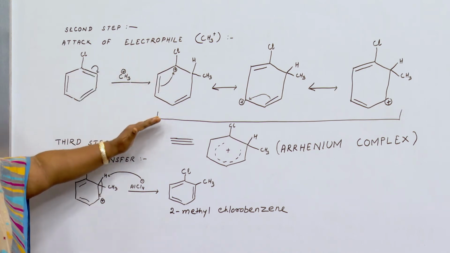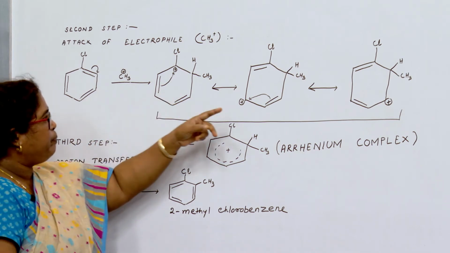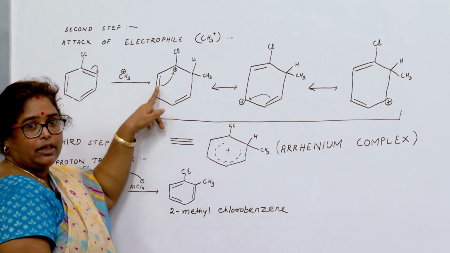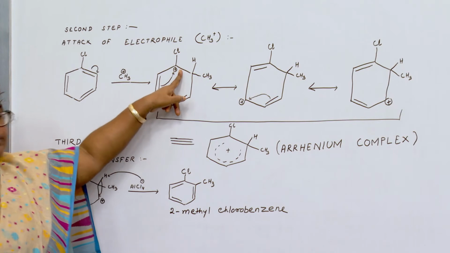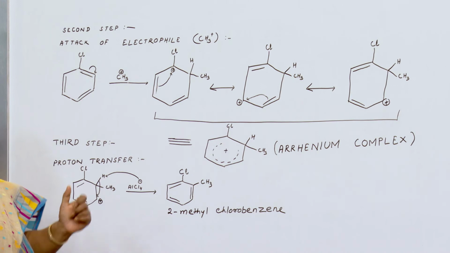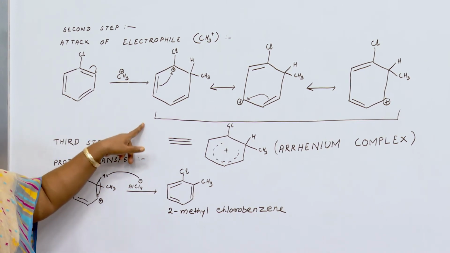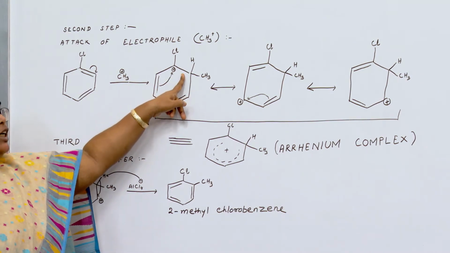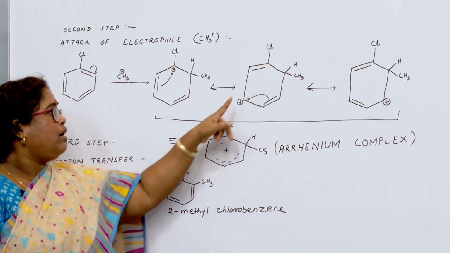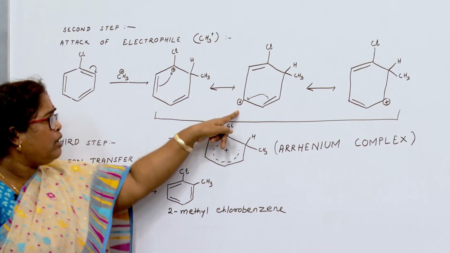In the next step, you may see that this electron pair may shift here. All these are the resonating structures of the intermediate formed during the reaction. Shifting of the electron pairs to this place takes place, a double bond is formed here, and it leads to the formation of a positive center here.